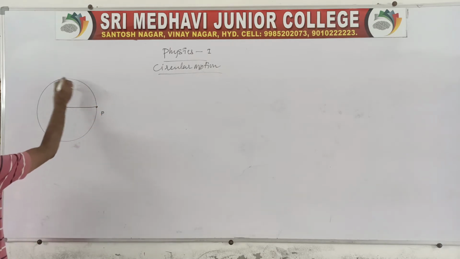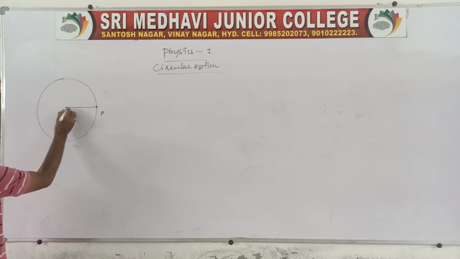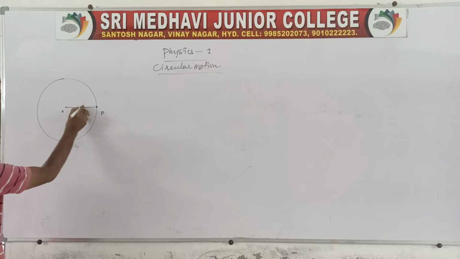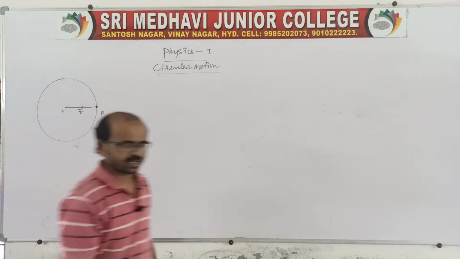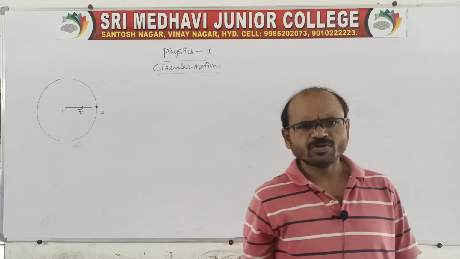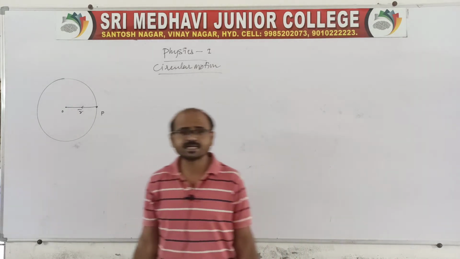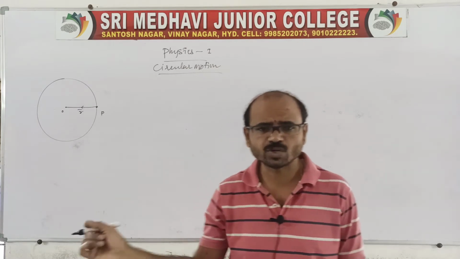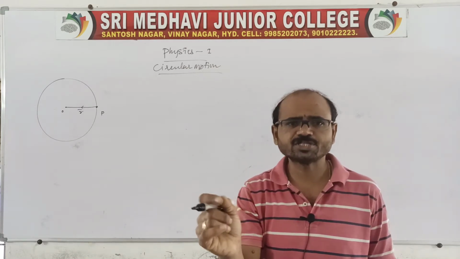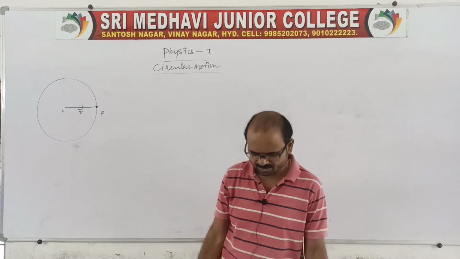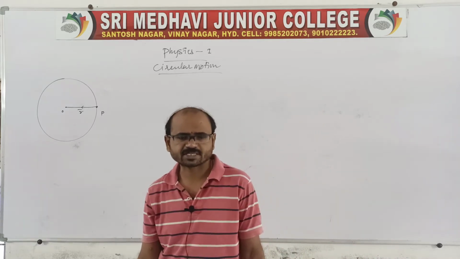The particle revolving in a circle, and the line joining it to the center we call the radius vector. This is the first one.